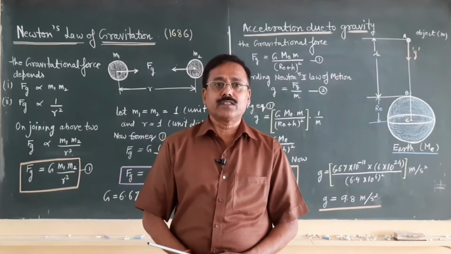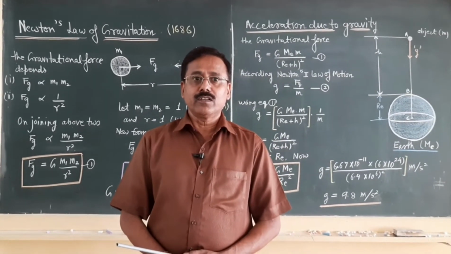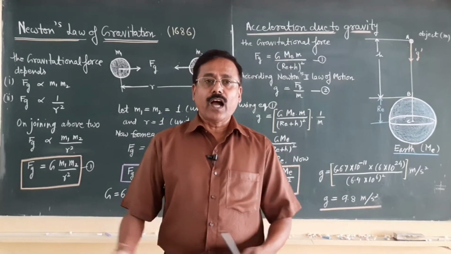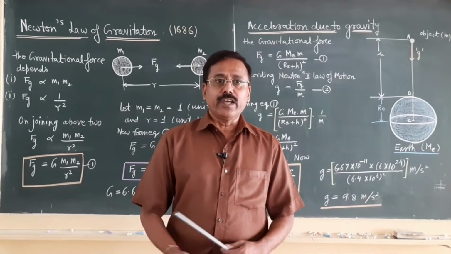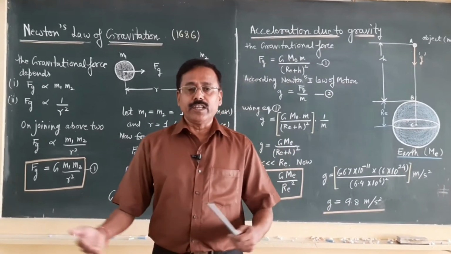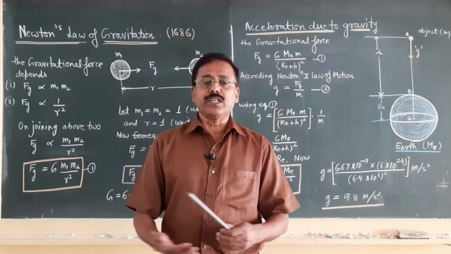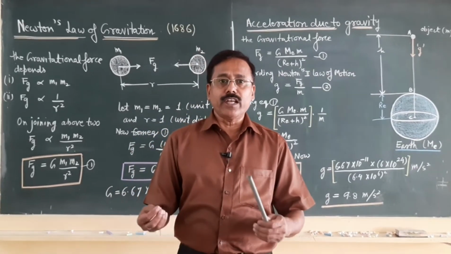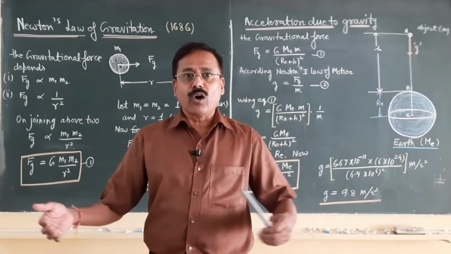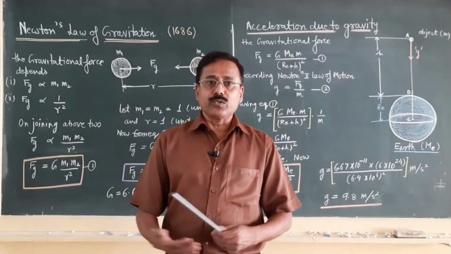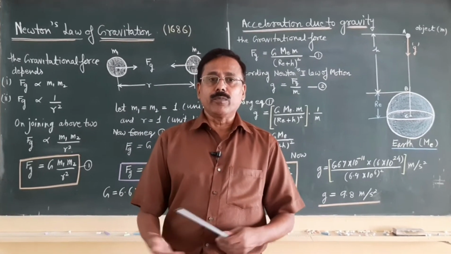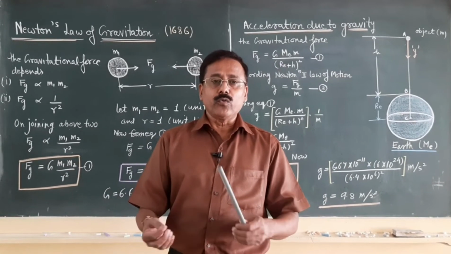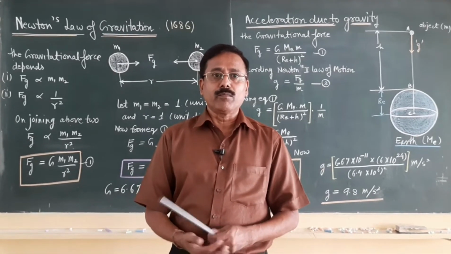Today we will discuss Newton's law of gravitation and using that expression for acceleration due to gravity. Isaac Newton, great scientist, in 1686 gave the concept that any two celestial bodies, or any two microscopic bodies, that is any two nucleons inside the nucleus, are always attracting each other. So his concept is universal because it is applicable between celestial bodies as well as very minute microscopic particles inside